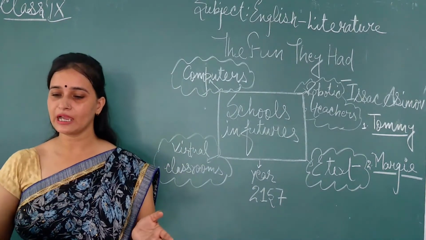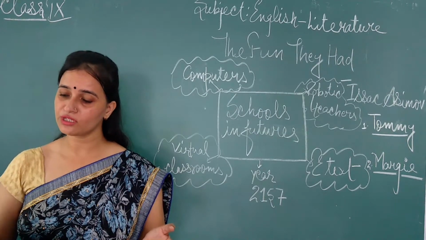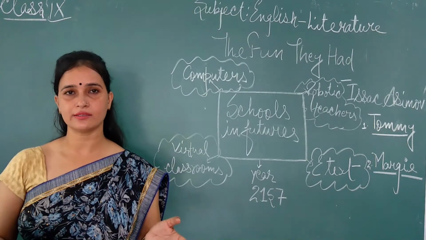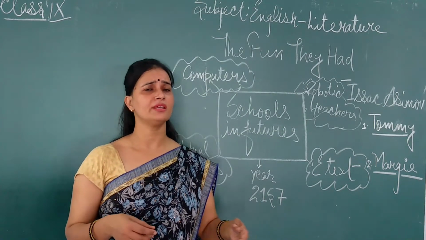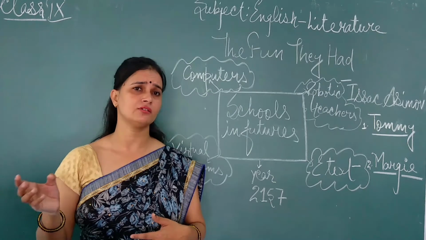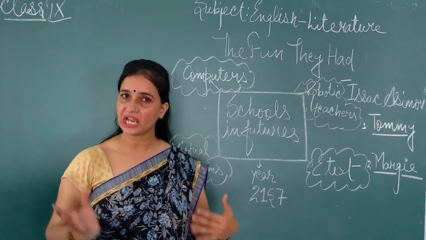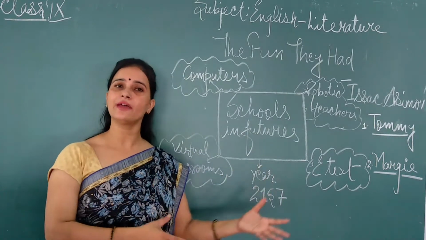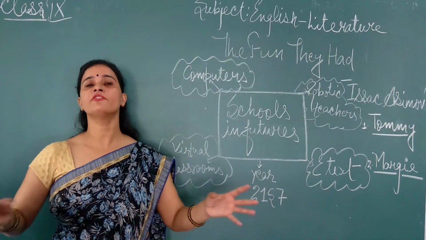So student, through this chapter the writer wants to show us the shortcomings of the future schools that will happen in coming years, and the taste and pleasure that we had in the schools of the past. So this is the difference.